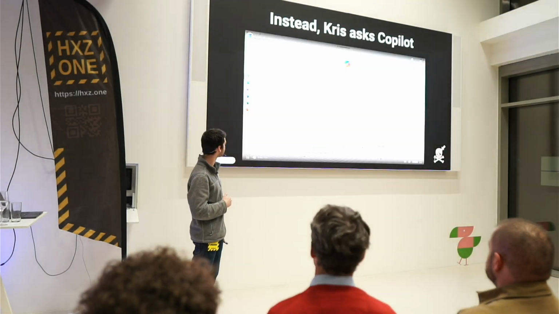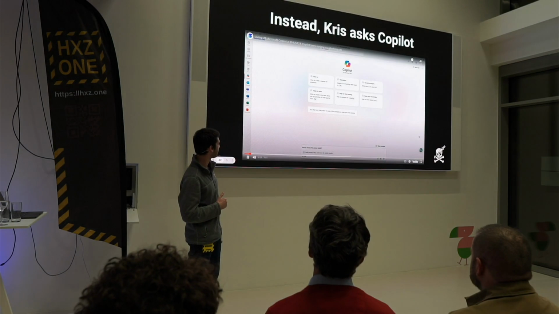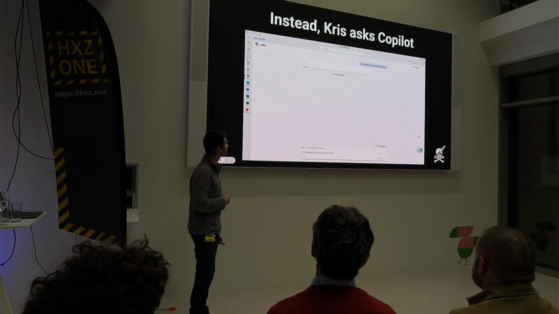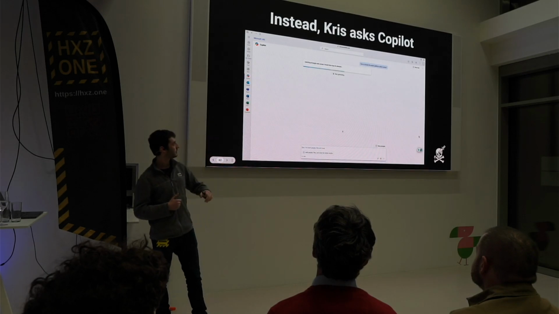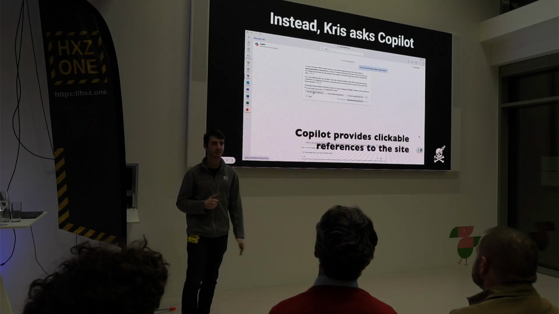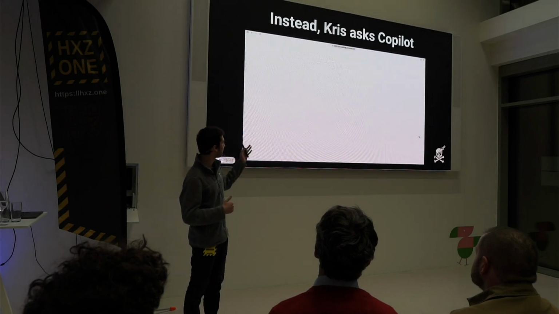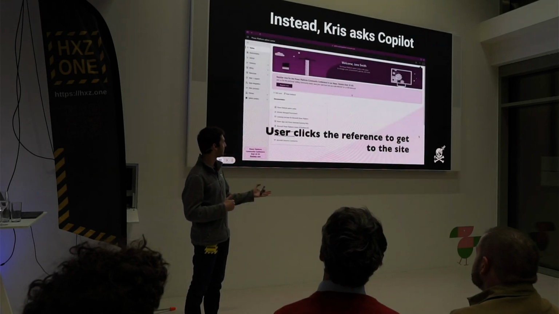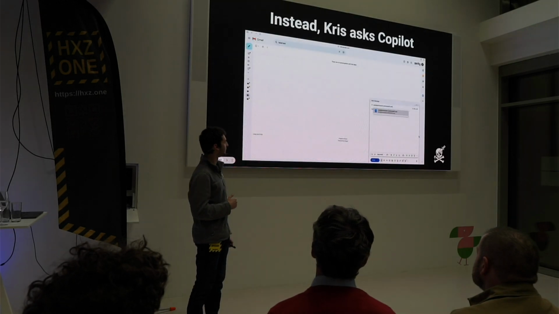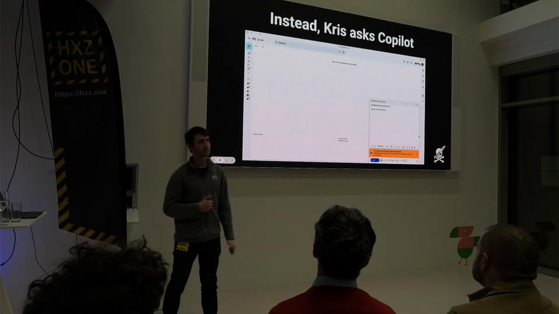So this is Chris asking his Copilot how to access the Power Platform Admin Center, and his Copilot searches the web and gives Chris a clickable link for the Power Platform Admin Center. And this is pretty awesome. So Chris goes and logs in, and then someone sends Chris an email.